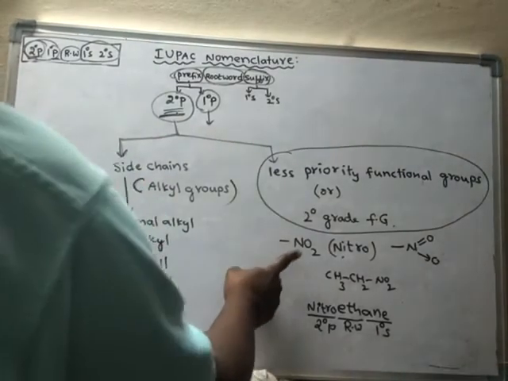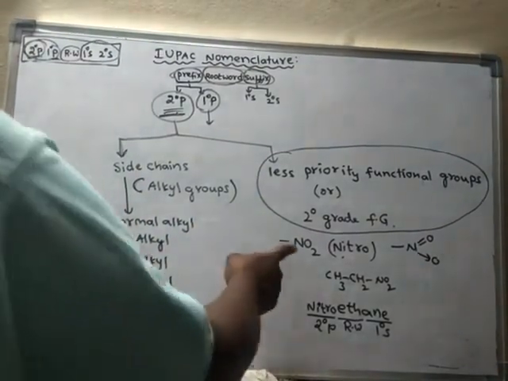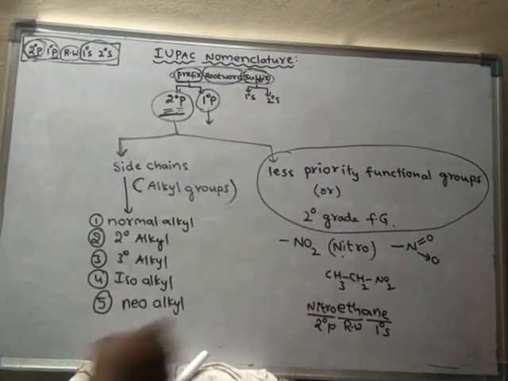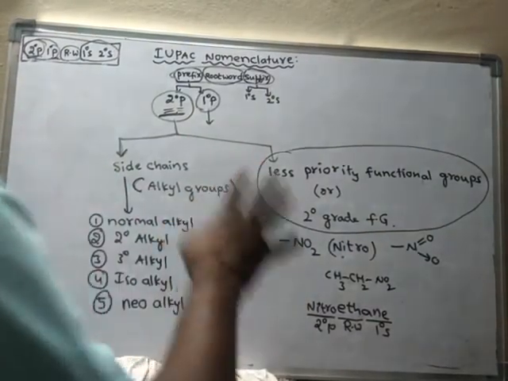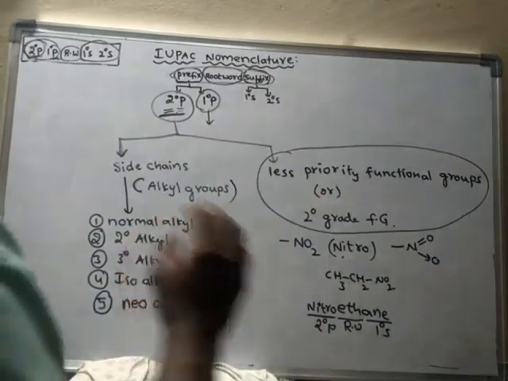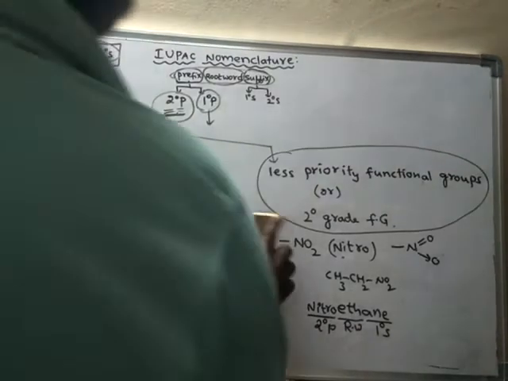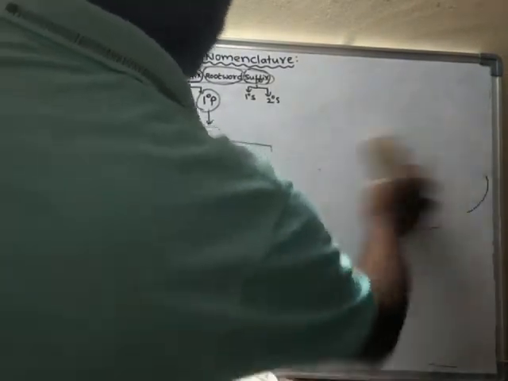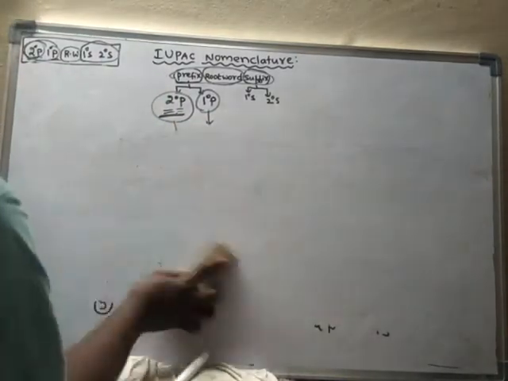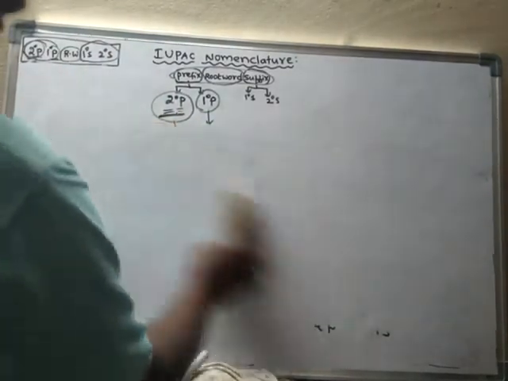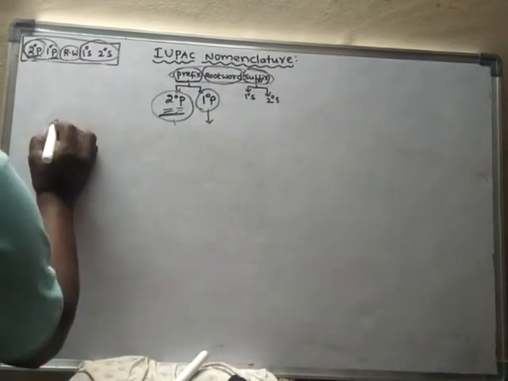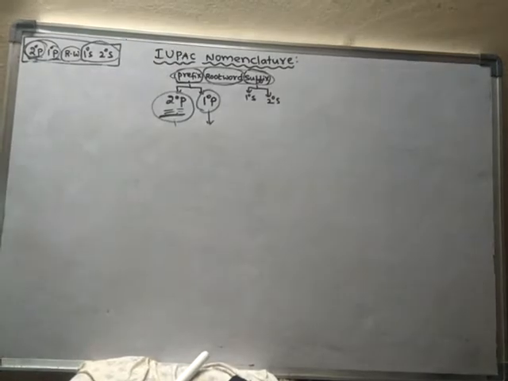So the nitro group is a less priority functional group, and it always appears as a secondary prefix only. The groups which I write here always appear as secondary prefixes in general. I am writing a few more groups: secondary functional groups, or less priority functional groups.